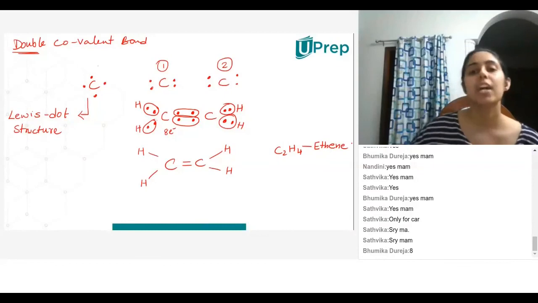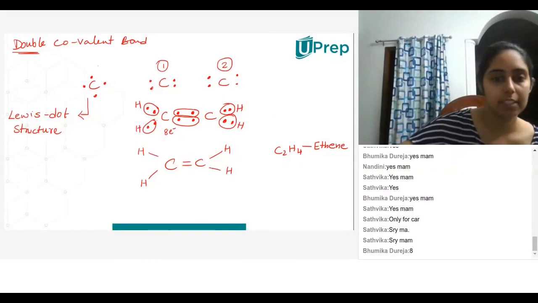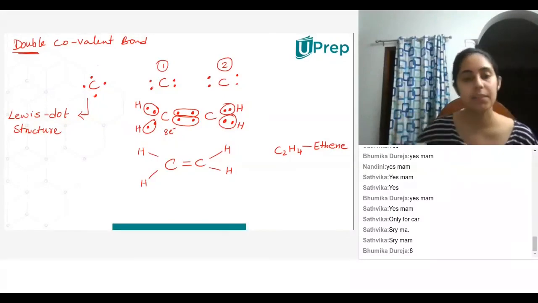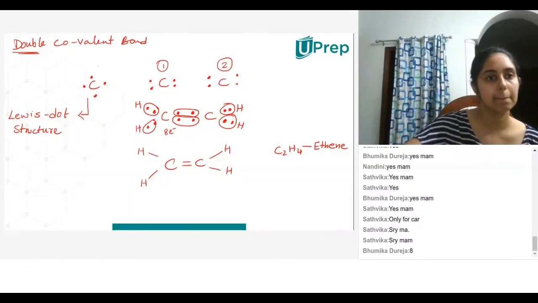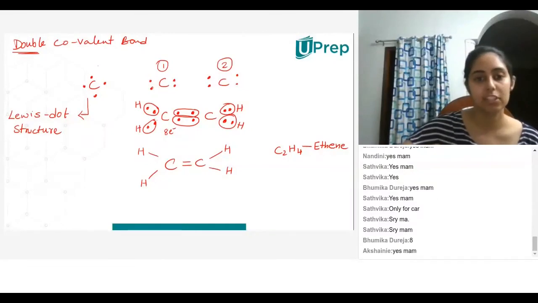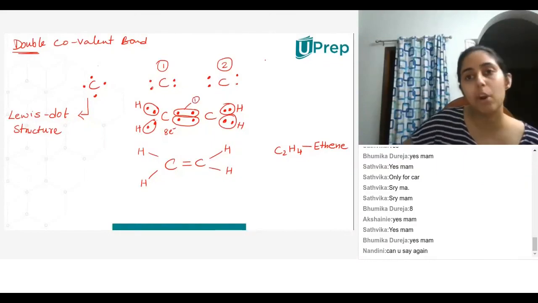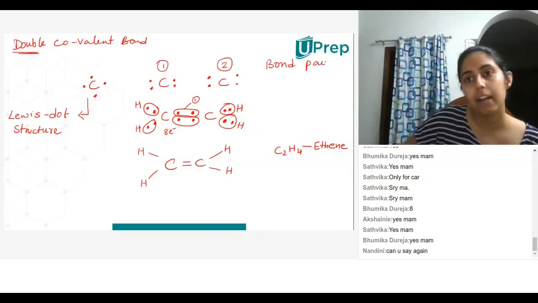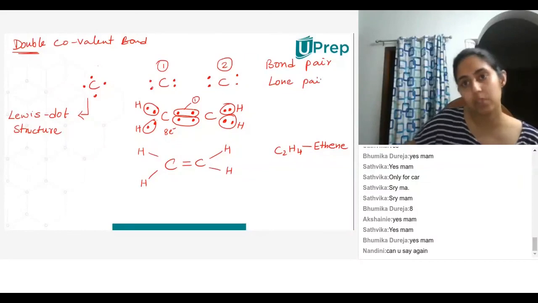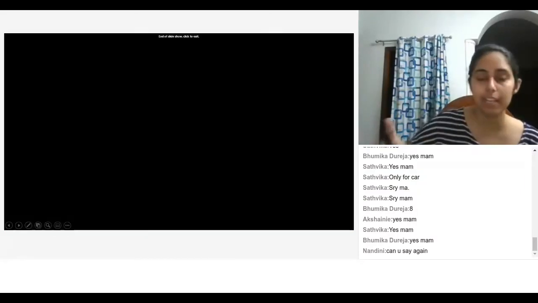So, hold on one second. Is this clear to everyone? The structure is not clear. See, between the first carbon and the second carbon, you have this double bond. Now, what is a bond pair? Bond pair and lone pair. These two things also, let's do that as well.